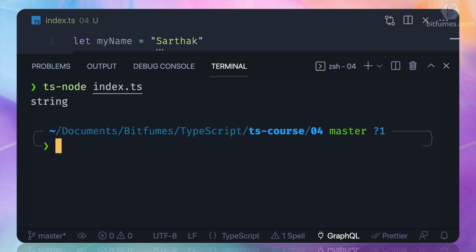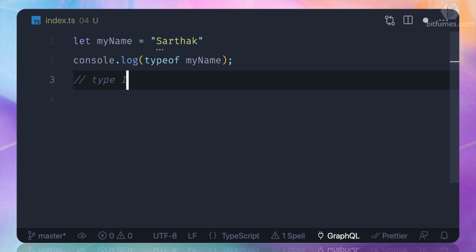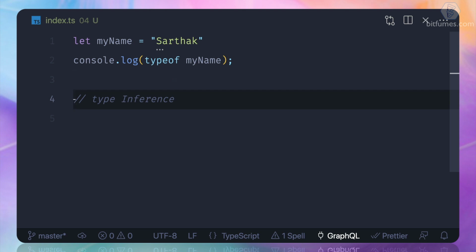Now it's a string. Hey, how did you come up with this? And if I hover over the name, you can see it says string, and this string type is coming from the TypeScript feature called type inference. Type inference, I can write it for you. Okay, so what is type inference? Actually, TypeScript is smart enough to see the data inside the variable and guess what the type should be.